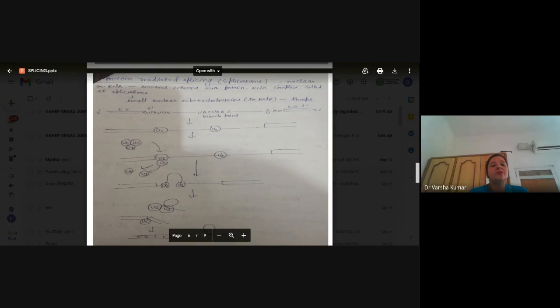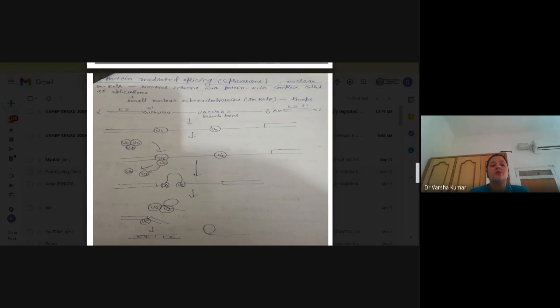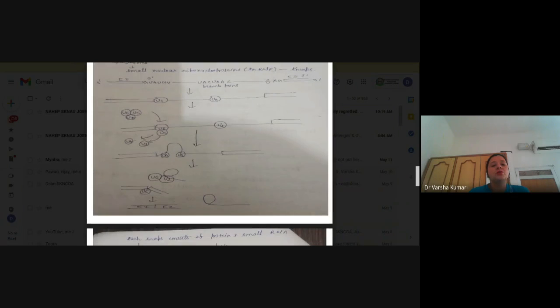Now what happened is, after binding of this complex, U1 was replaced by U6 and U5. Now in the diagram you can see U1 and U4 are going to be released, and U6 is going to bind at the 5' position.